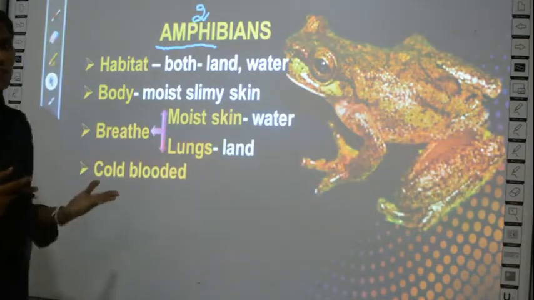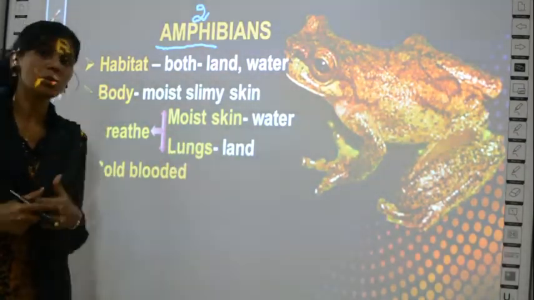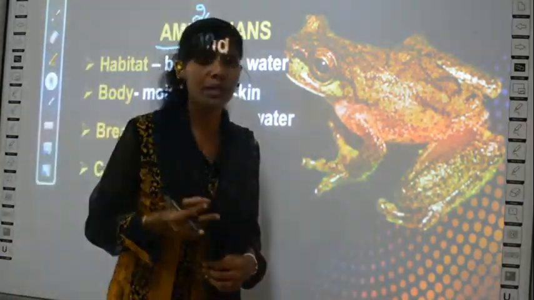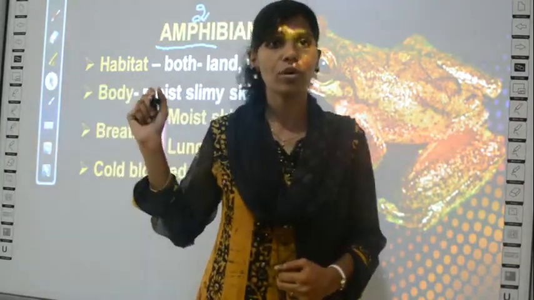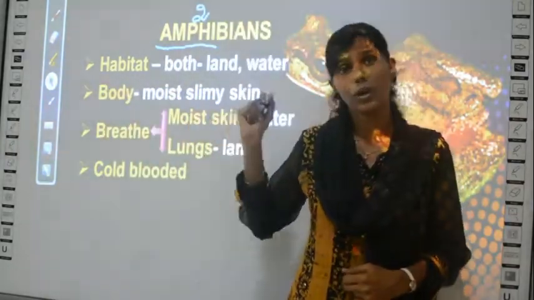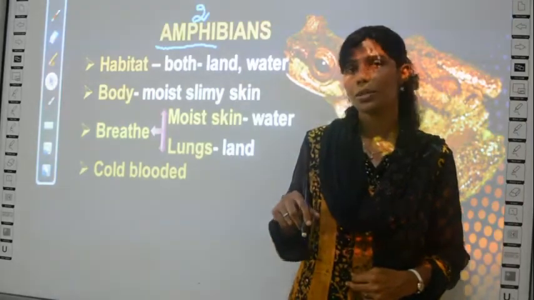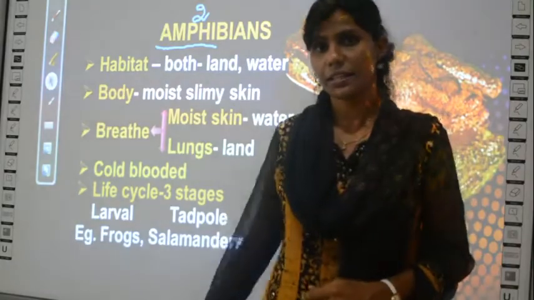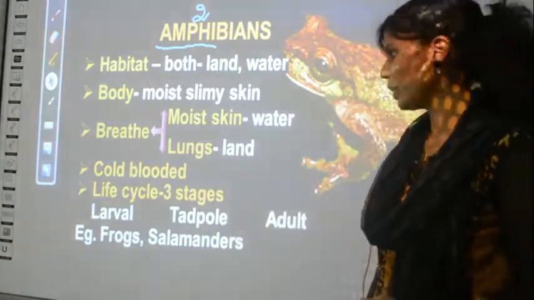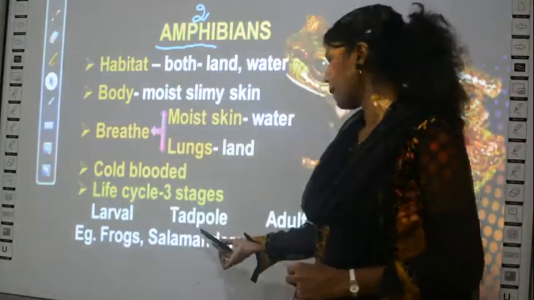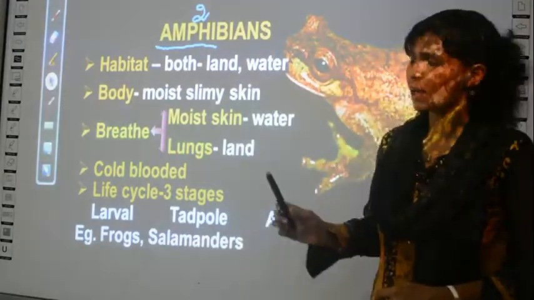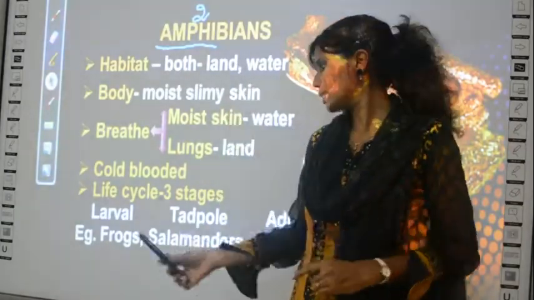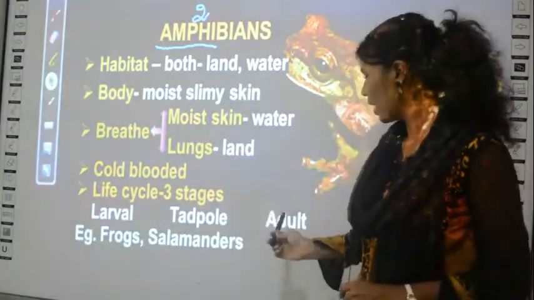And then, just like fishes, they are also cold-blooded animals. What did I tell you? What is cold-blooded? If the temperature of the surrounding environment changes, the temperature of the frog, of all the amphibians, will also change accordingly. So it is called a cold-blooded organism. And their life cycle has 3 stages. What are they? Larval, tadpole and adult. So the life stages of a frog or amphibian include larval, tadpole and adult.